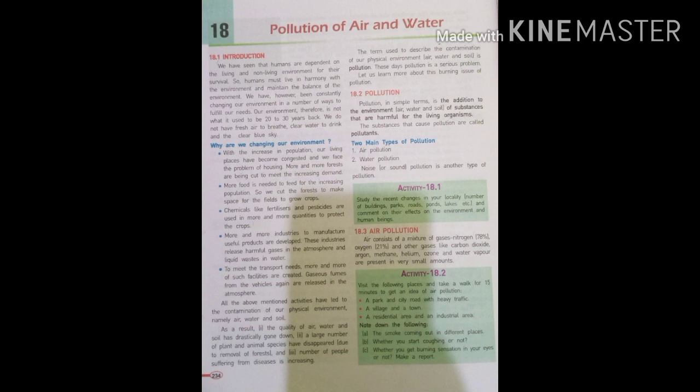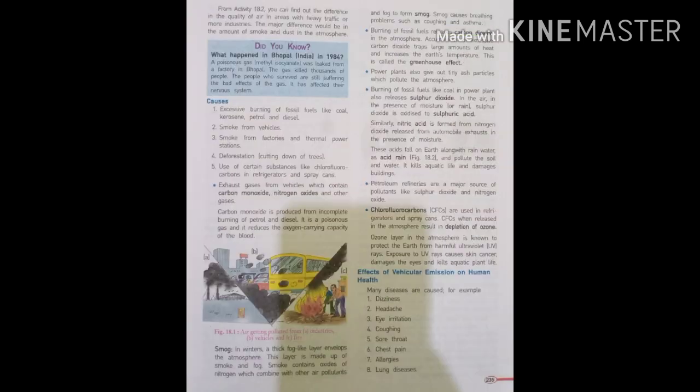Air pollution, Article 18.3. We know that air is a mixture of several gases like nitrogen, oxygen, helium, carbon, krypton, xenon, etc. But these contents are changing day by day and causing pollution. This pollution is caused by our activities like excessive burning of fossil fuels, smoke from vehicles, smoke from factories, deforestation, and exhaust from vehicles like carbon monoxide and nitrogen oxide.